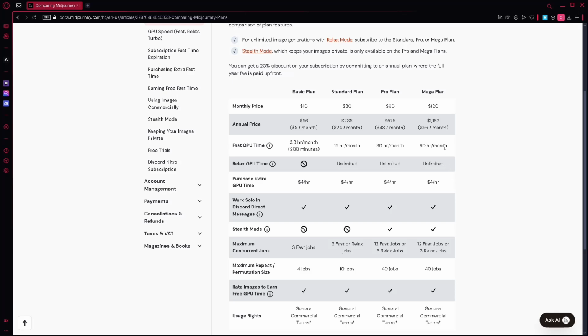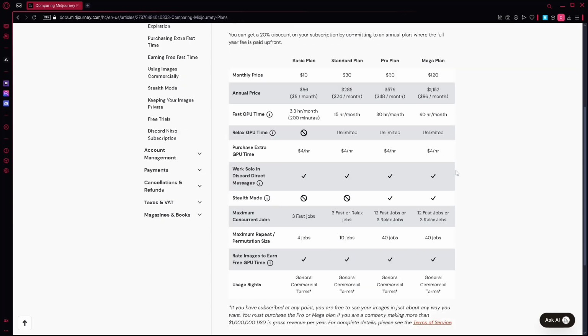So, in choosing the right plan, the Basic plan is suitable for casual users who generate up to 200 images per month, and it costs around $10 a month, or $96 annually, which is $8 a month. The fast GPU time is 3.3 hours per month, or 200 minutes. But there is no relaxed GPU time.